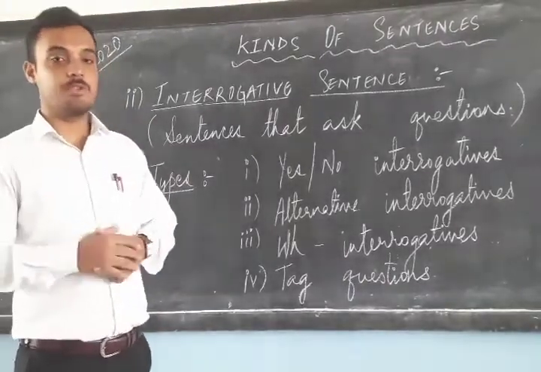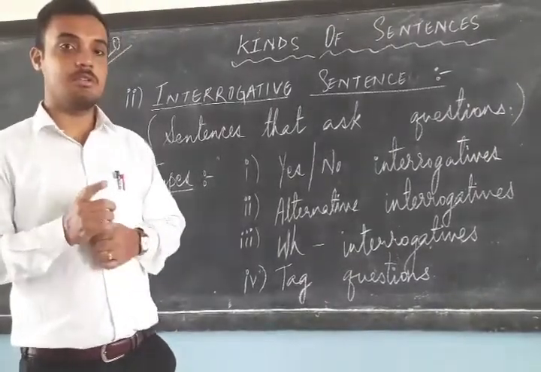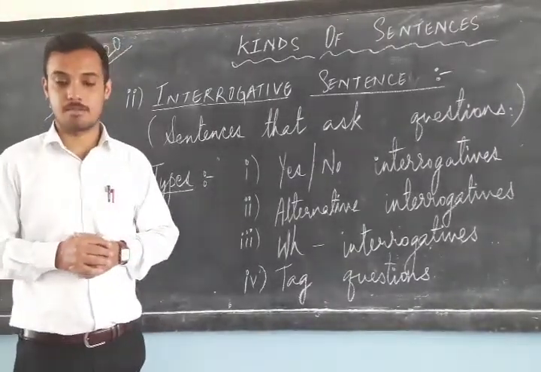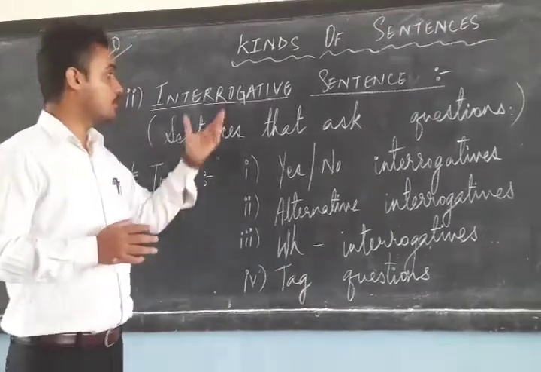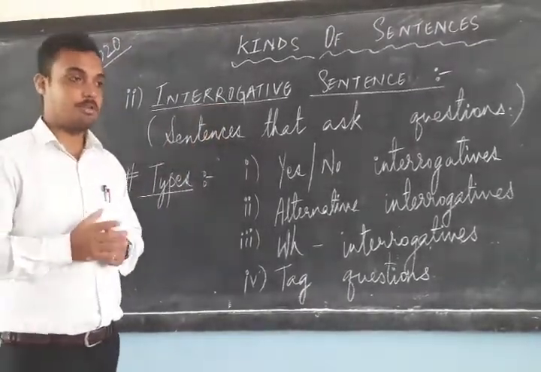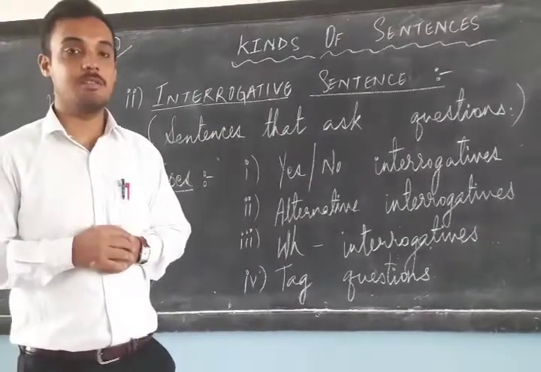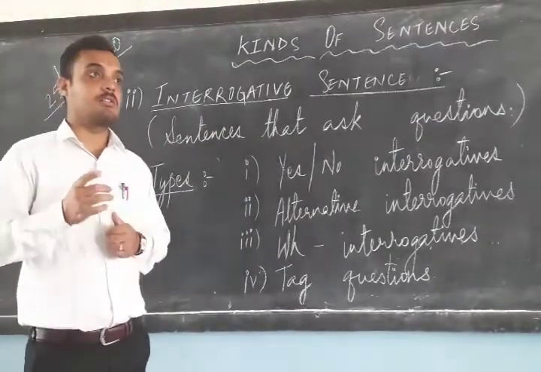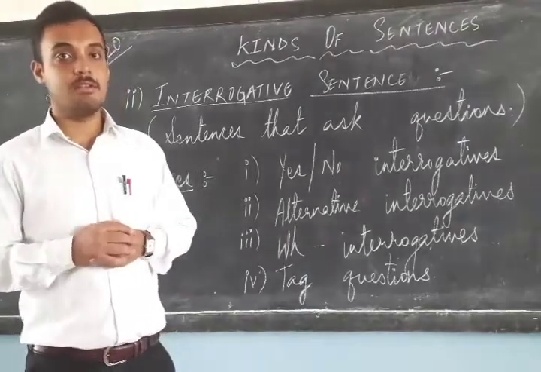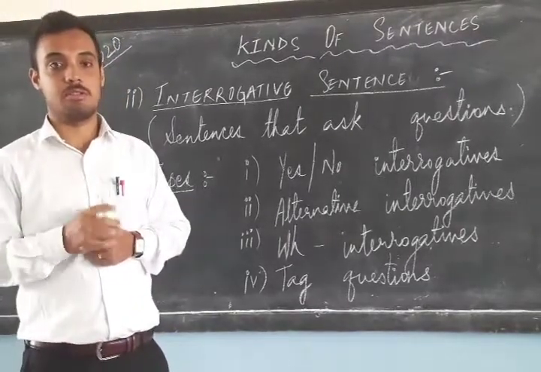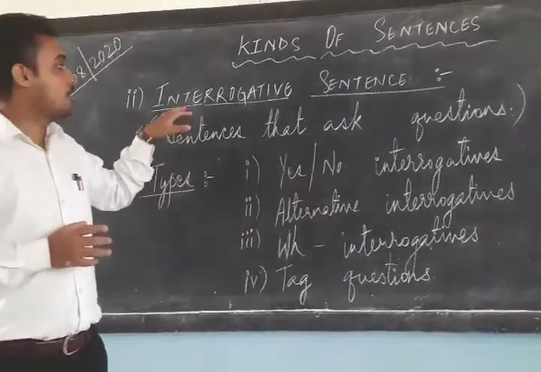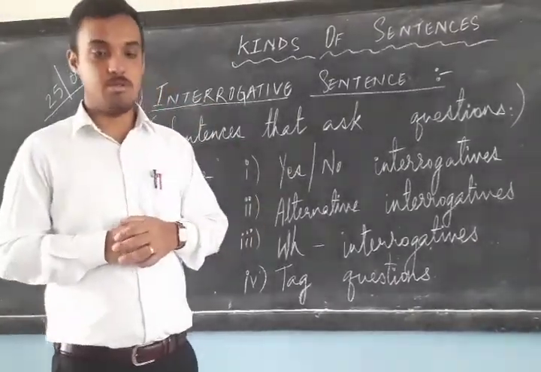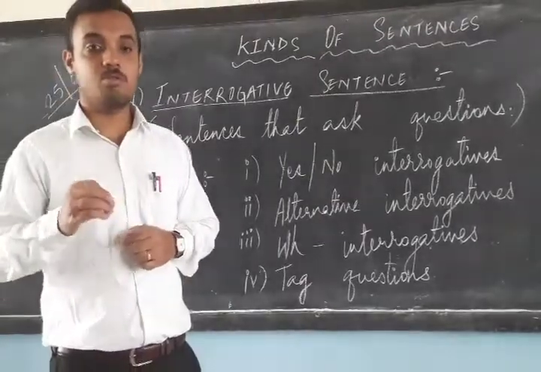So in the previous video we have learned about the assertive and declarative sentences. So the next type of sentence that we are going to revise today is interrogative sentence. What is an interrogative sentence? A sentence that asks a question. That is an interrogative sentence. To interrogate means to ask question.